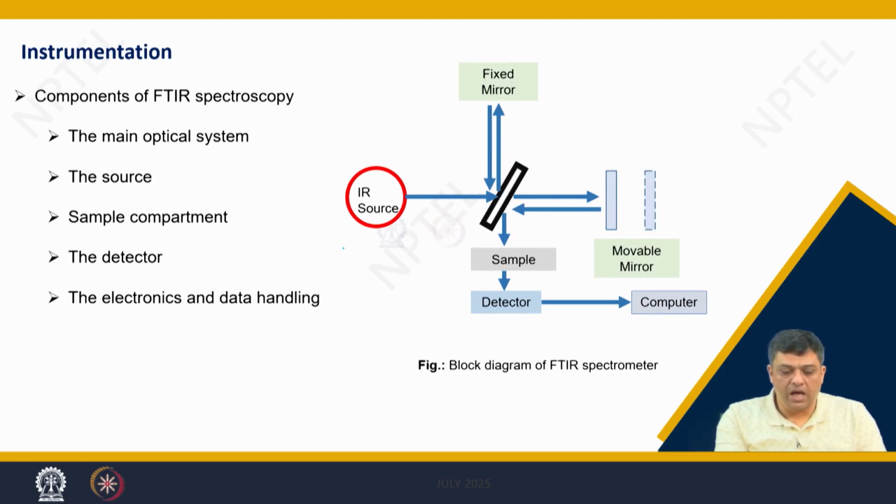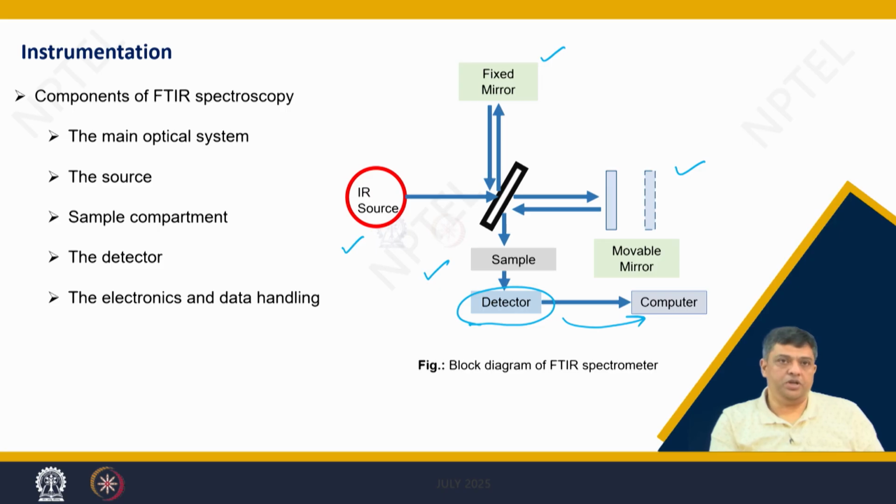So, you use the IR source, the typical optics: you have the beam splitter, you have the fixed mirror, you have the movable mirror. Remember, it looks very similar to the Michelson's interferometer, and you have the sample, and if you have the transmittance data, then you have a detector which is connected to the processing unit. So, this is a typical spectrometer.